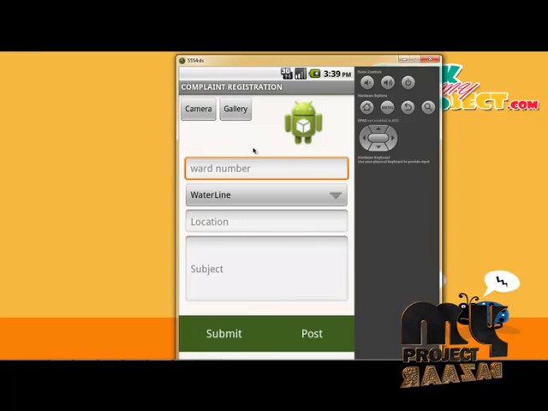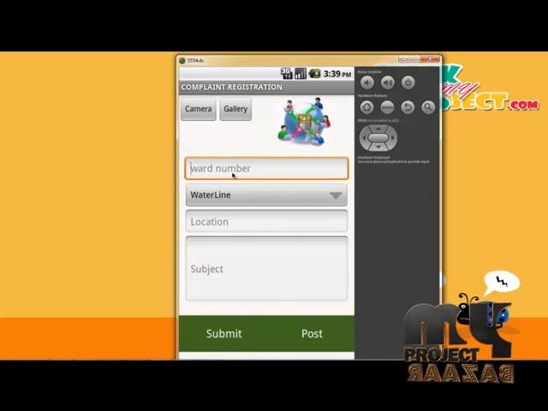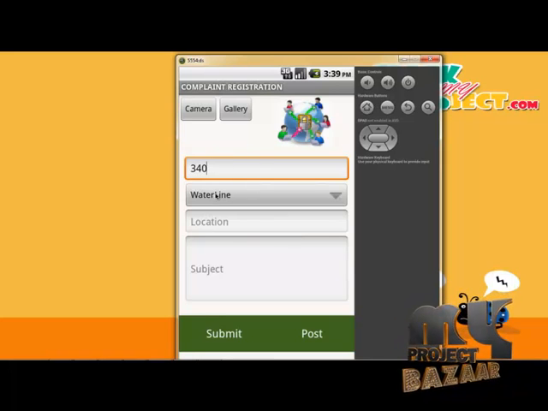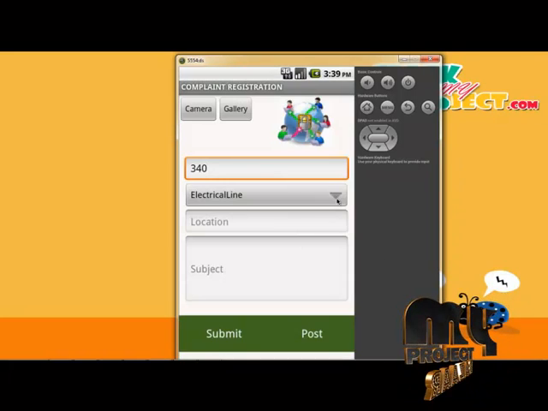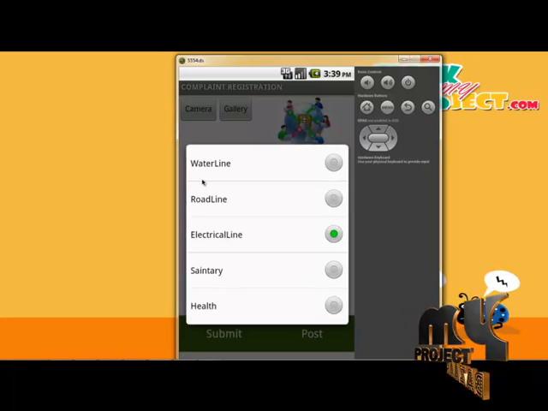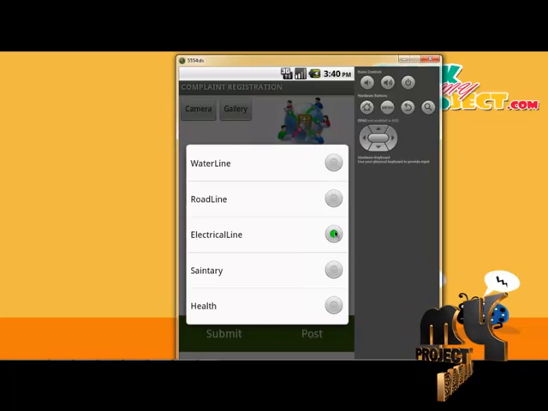This is the complaint posting. We have the camera and the gallery option. This is the ward number and the details, storing the images and the ward number. I give the ward number 340. I choose a water complaint or electrical line complaint. These are the 5 categories for posting a complaint, the 5 categories of officers for the municipal corporation. We bring them to a separate site. Okay, I complain about the electrical line.